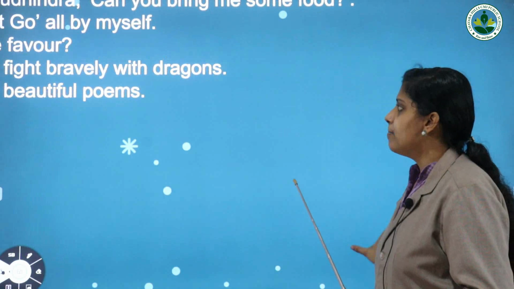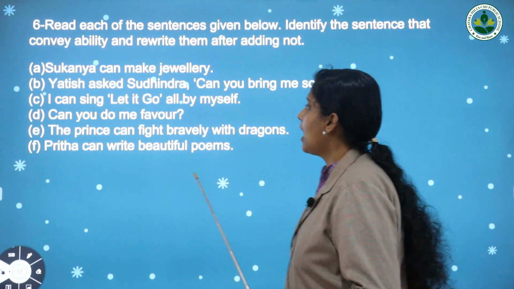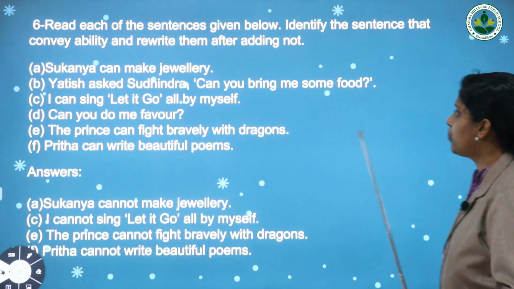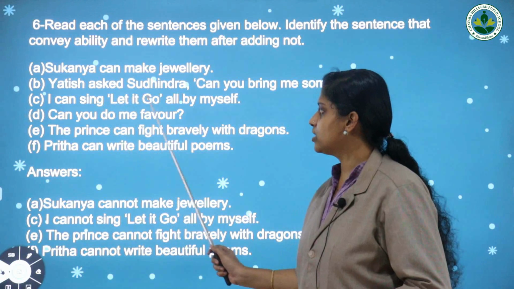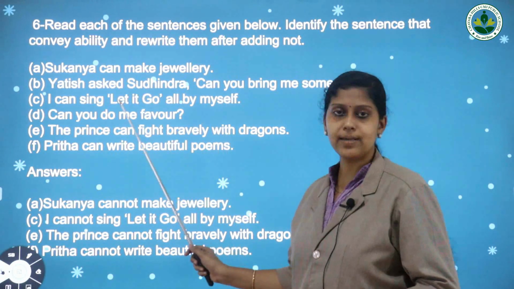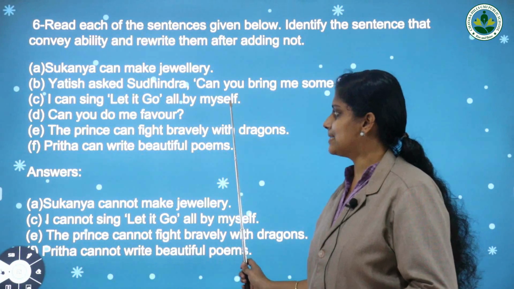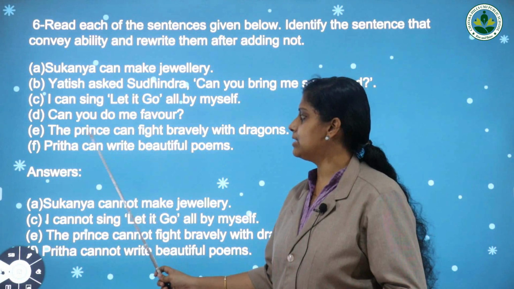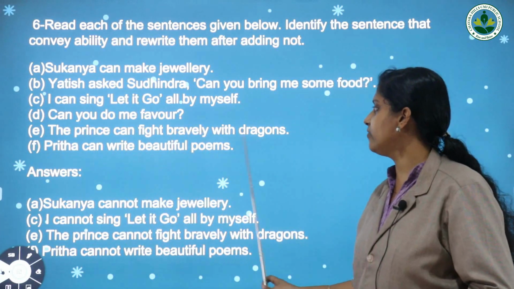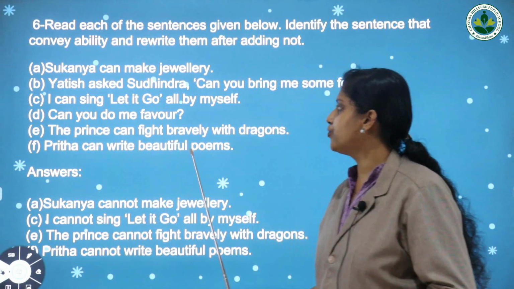Second one, Sadish asked Sudhindra, can you bring me some food? Next one, I can sing Let It Go all by myself. Next one, can you do me a favor? Next one, the prince can fight bravely with dragons. Next one, Prida can write beautiful poems.